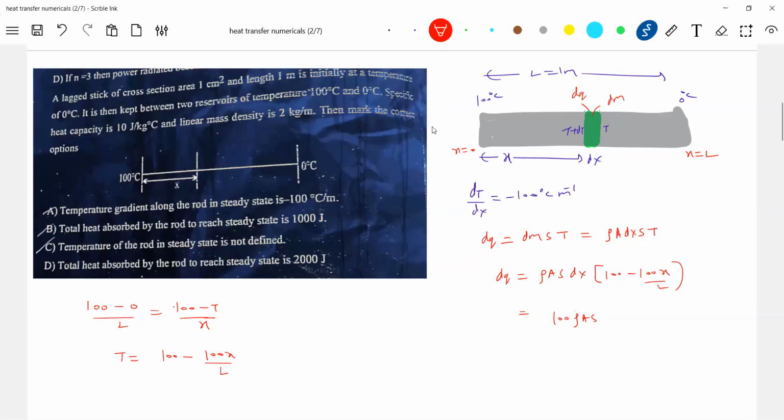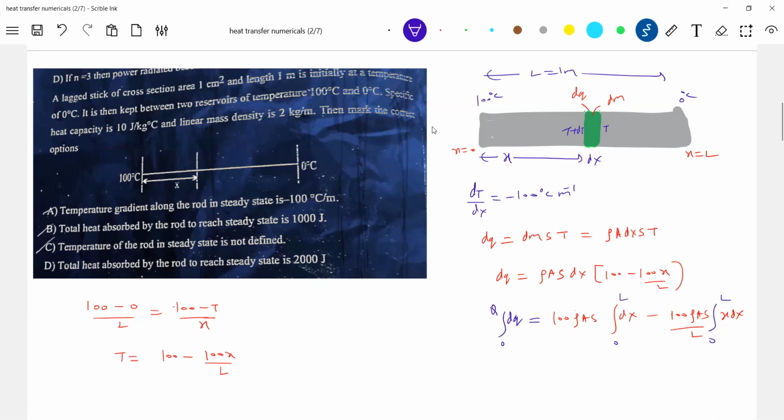So if you want, you can write C also, but since in calorimetry we took the symbol s for specific heat, I'm just carrying on the same thing. So this should be 100 rho A s dx minus 100 rho A s by L x dx. What should be the limit for this? Total heat absorbed, so 0 to L.